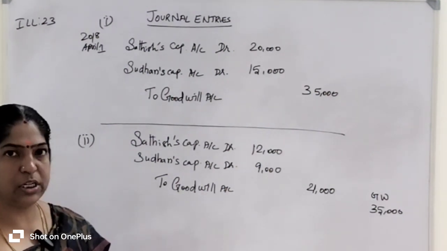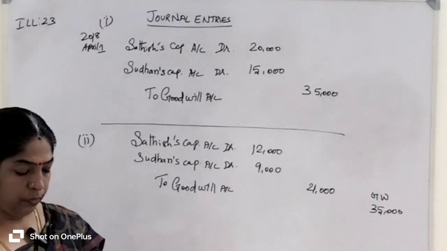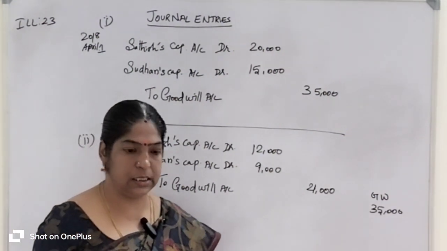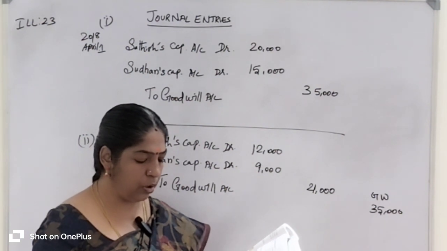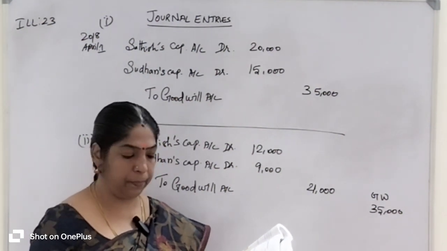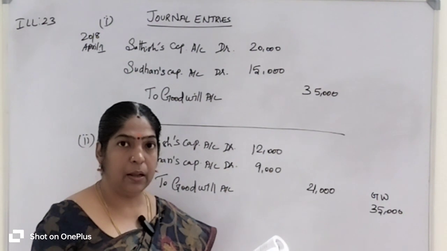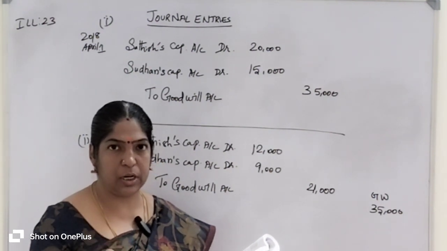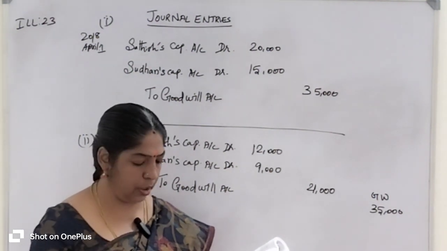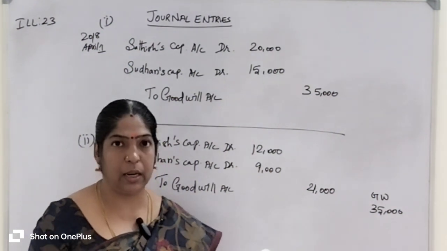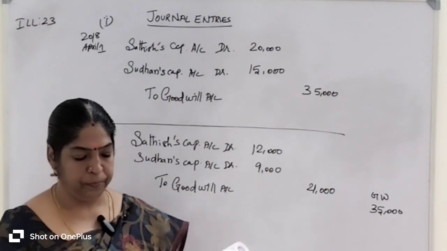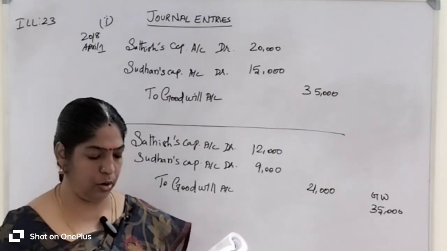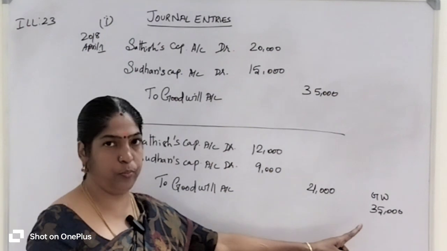There are two situations given here. What they asked is to pass the necessary journal entry. First situation, write off the entire amount of existing goodwill. Listen carefully. At the time of admission of a new partner, Sasi, the firm's total value of goodwill is 35,000 rupees.